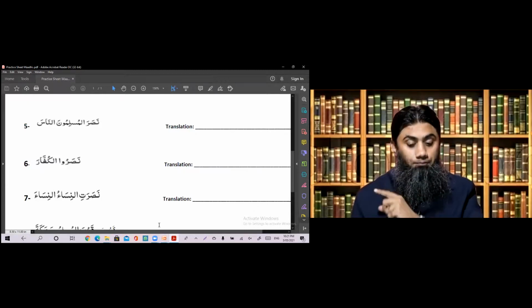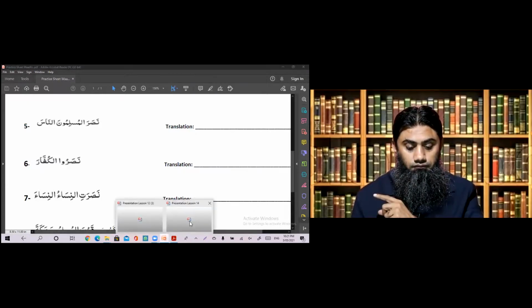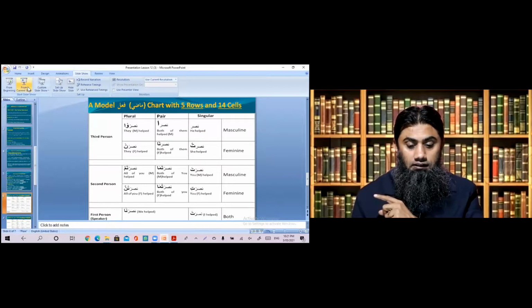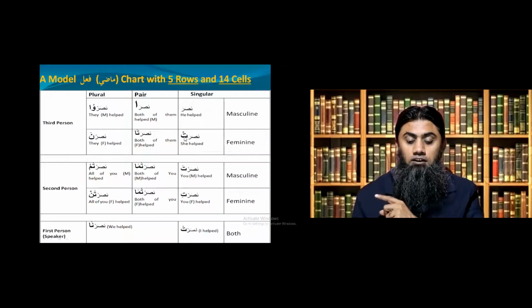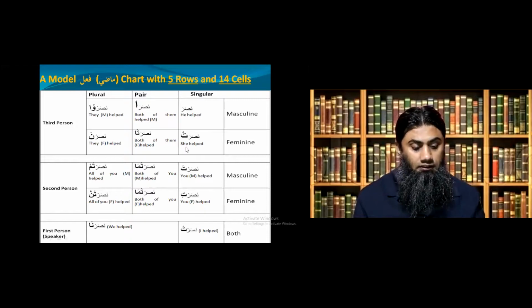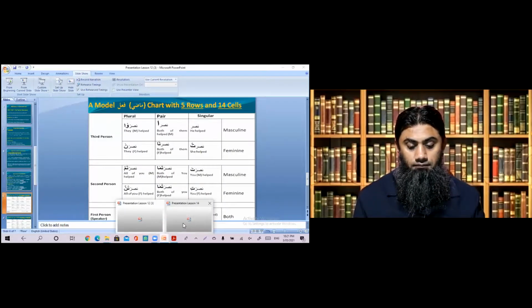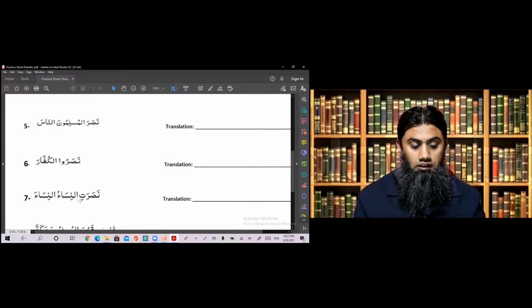Let me show you. You see, when you have ta with the sukoon at the end, this is your number 4, and it has built-in she as the doer. Let's go back. So nasarat, she helped. So far we say she helped.